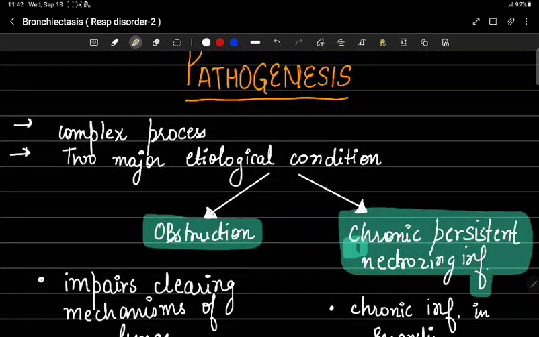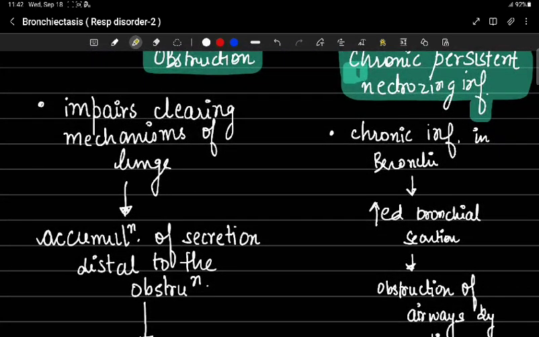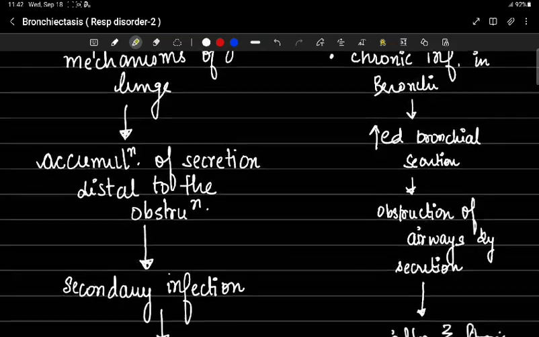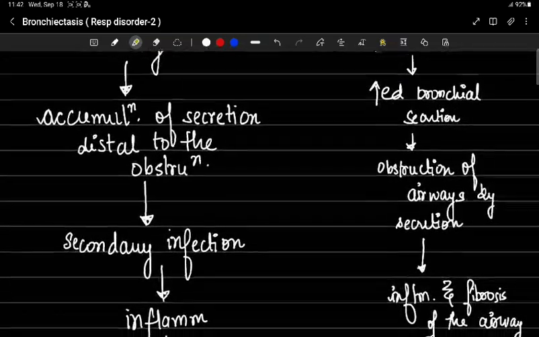Now comes the pathogenesis. It is a complex process. Both obstruction and chronic persistent infection are the two major etiological conditions which seem to be necessary for the development of bronchiectasis. Obstruction impairs the clearing mechanism of the lung and results in accumulation of secretions distal to the obstruction.